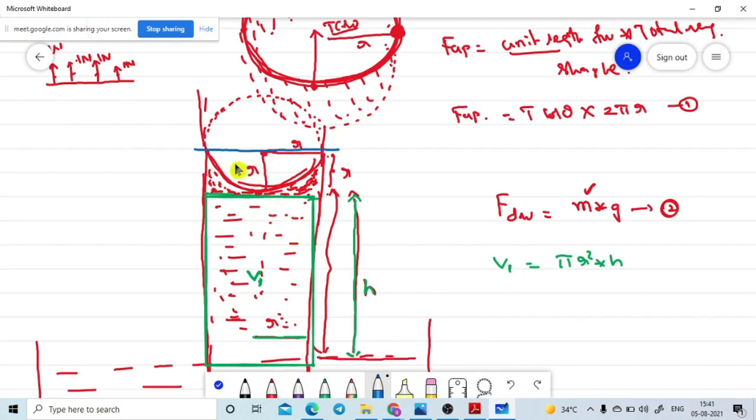Please look at this one. This is the hemispherical portion only. First I am concentrating only on this volume with the help of the cylindrical formula. Now tell me what is the volume using the cylindrical formula? I am taking this complete volume, V3. V3 is the area of the cylinder, pi r square, times the height of the cylinder, which is equal to r. Is it correct or not?